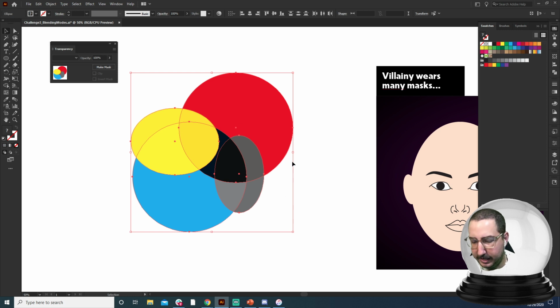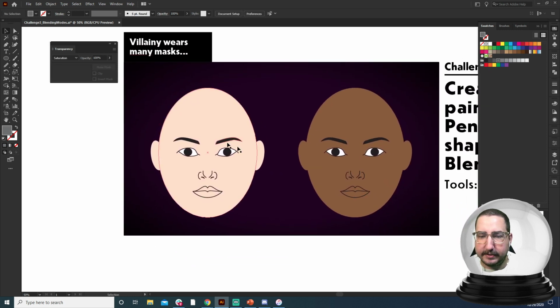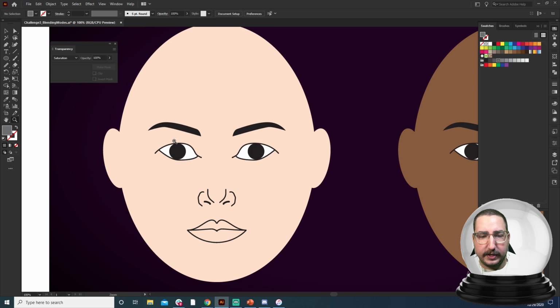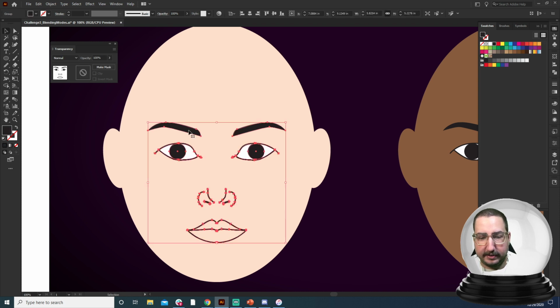And let's show you real quick how you can use these on a different face. So the first thing that we can do is we can start using this face and creating kind of different, let's say, face paintings, different characters.